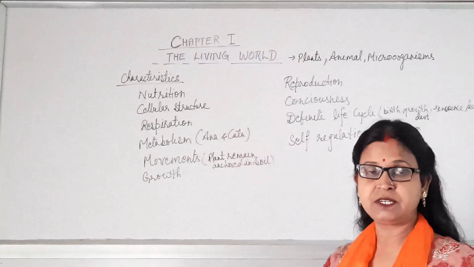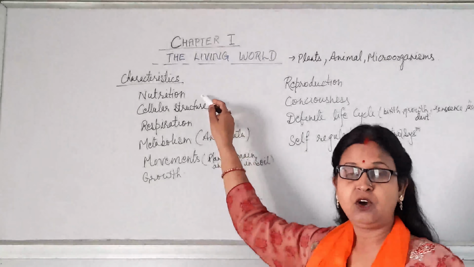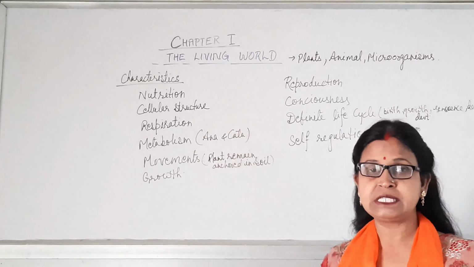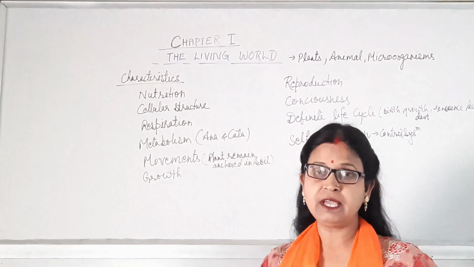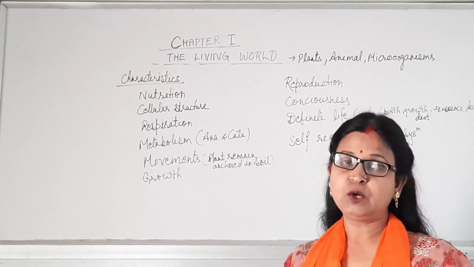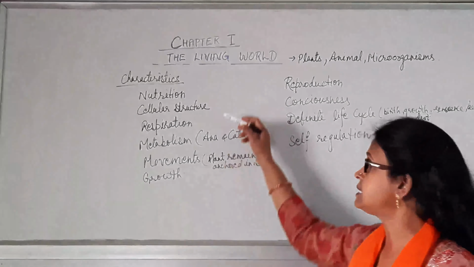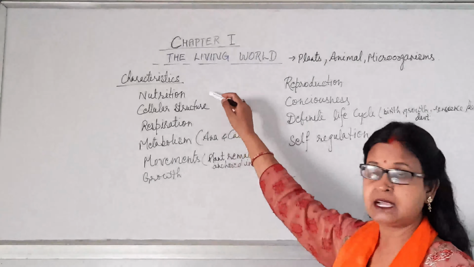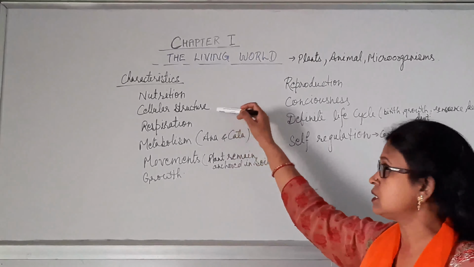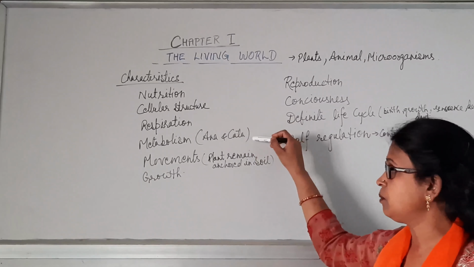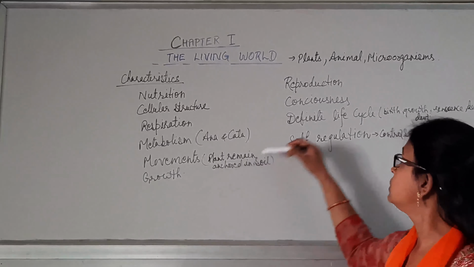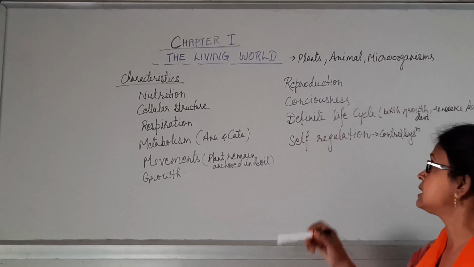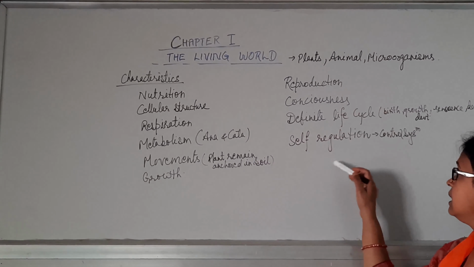Here we are studying the characteristic features on the basis of which we can differentiate between living beings and non-living things. So the different characteristics are nutrition, cellular structure, respiration, metabolism, movement, growth, reproduction, consciousness, definite life cycle, self-regulation.